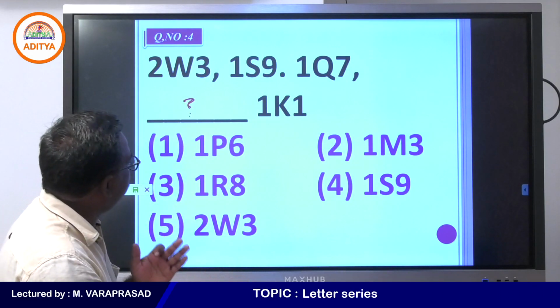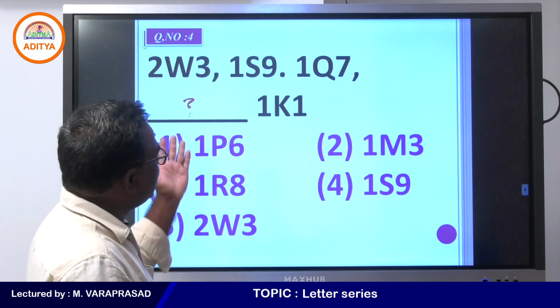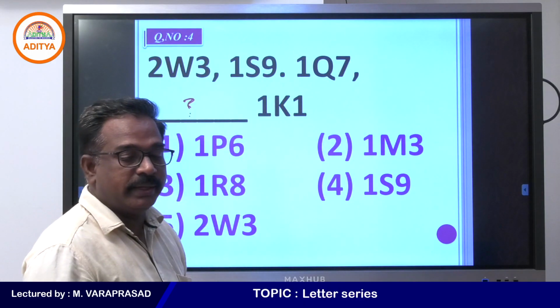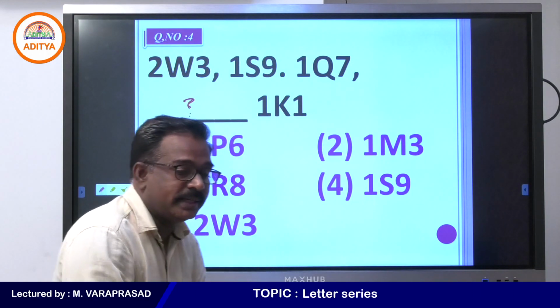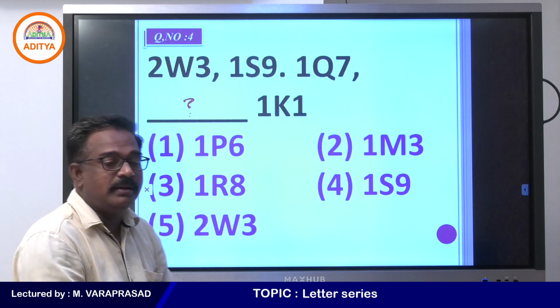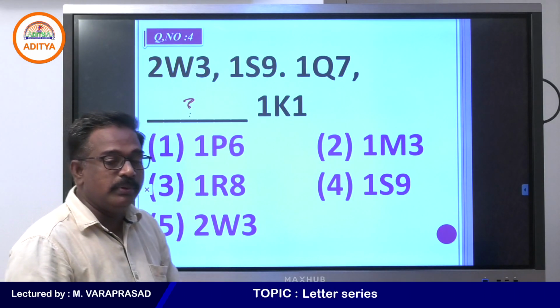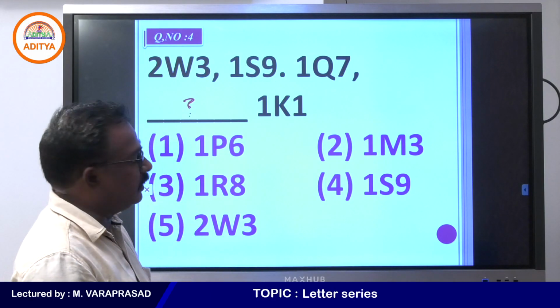In what pattern, in what logic, in what rule the series is going on, you need to find out. What is the place of question mark here? What is the logic here in this pattern? 2W3 is there, the first one.